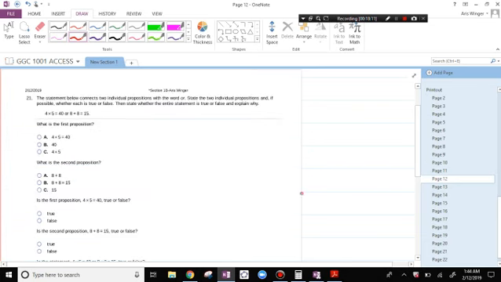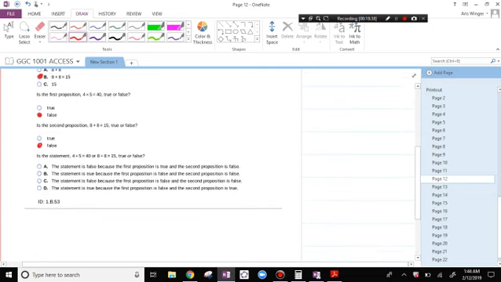The statement below connects two individual propositions with the word or, and we need one of them to work in order for this to be true. 4 times 5 is 40. That's false. 8 plus 8 is 16, not 15. That's also false. The first statement is that 4 times 5 is 40. The second one is that 8 plus 8 is 15. Both are false, so the whole thing is false, because the first proposition is false and the second proposition is also false.